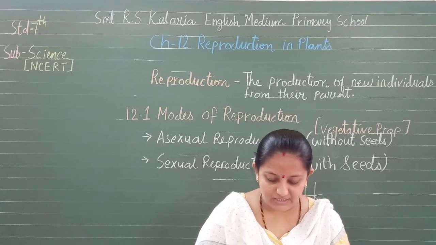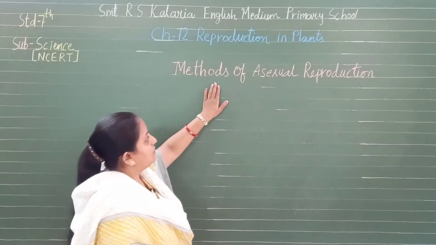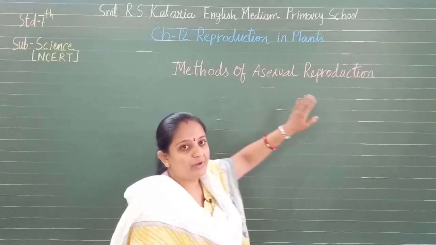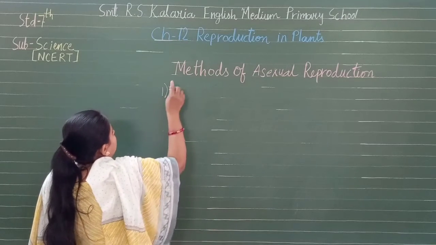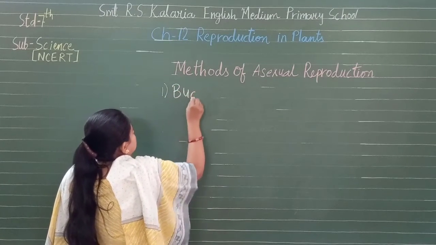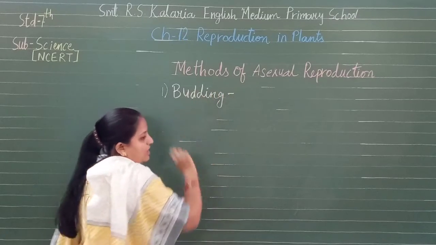Now let us understand its various modes. So let us understand the methods of asexual reproduction. The very first given in our textbook is budding. Now what is this budding? Let us understand this.